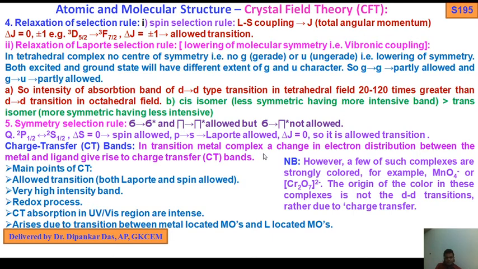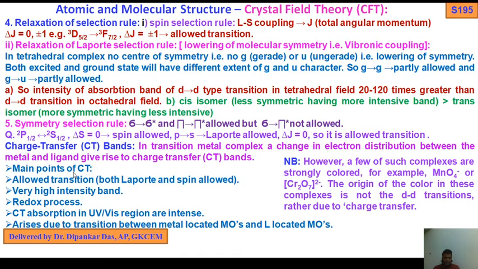In a transition metal complex, a change in electron distribution between the metal and ligand gives rise to charge transfer, called CT bands.